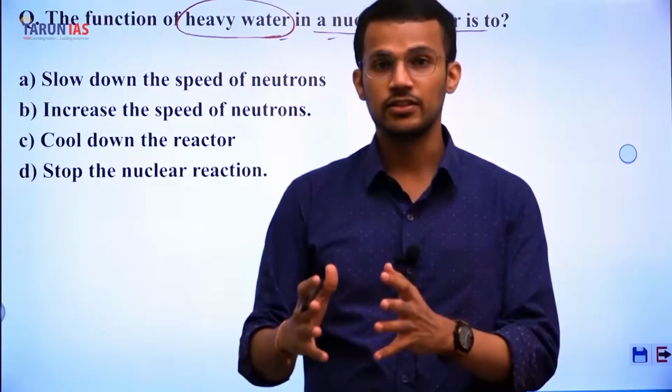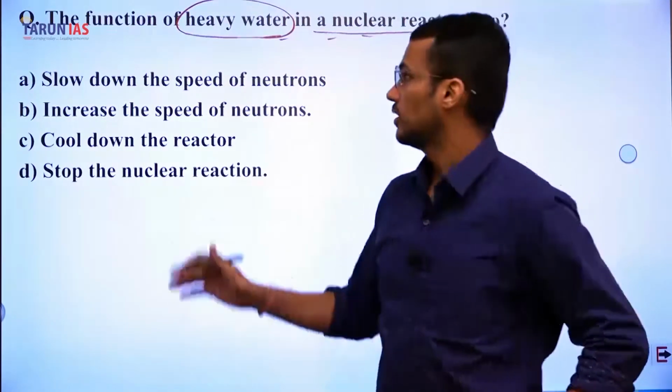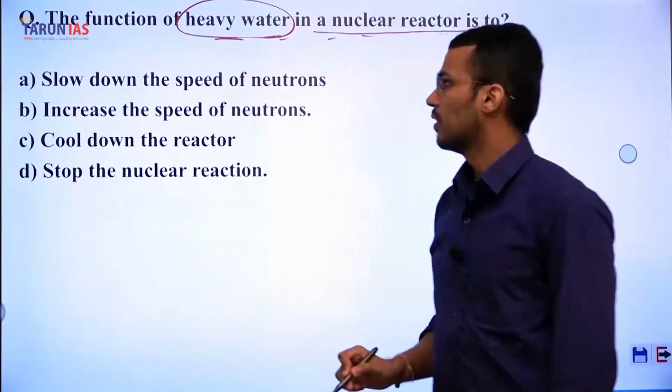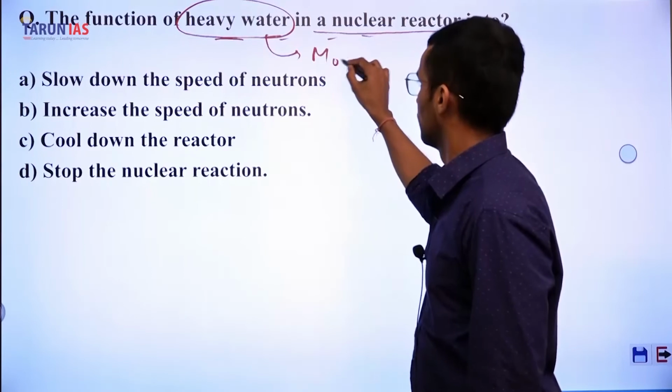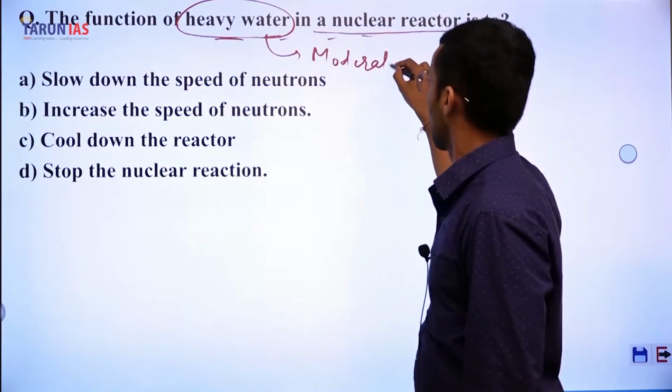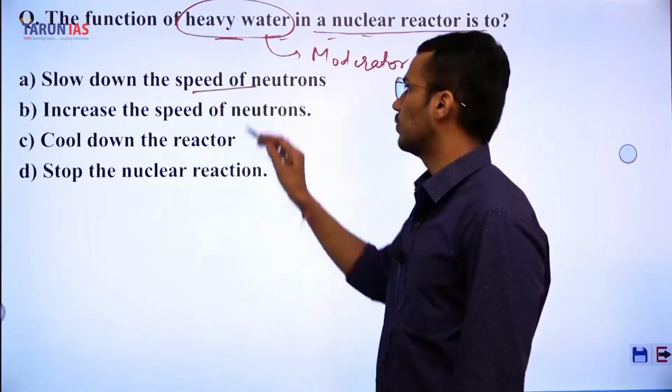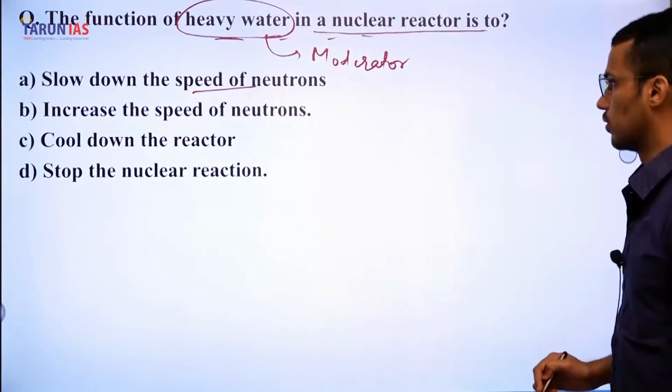That is done using heavy water. So heavy water is a moderator which slows down the speed of neutrons.